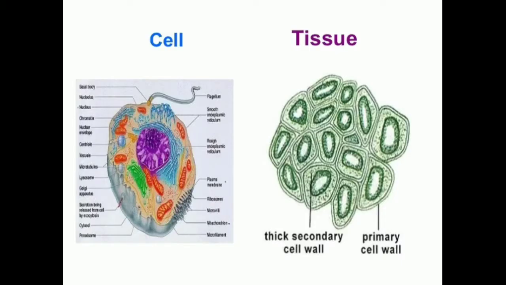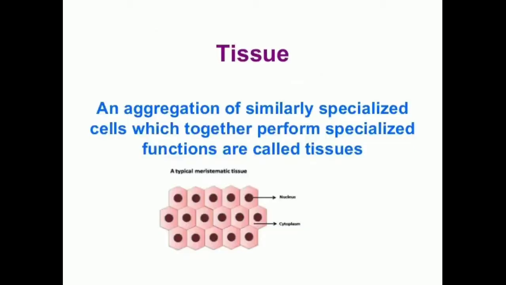What are tissues? Tissues are a group of cells that are similar in structure and work together to achieve a particular function. So simply, tissues means a group of cells having a particular function. There are plant tissues and animal tissues. First we will look at the plant tissues.